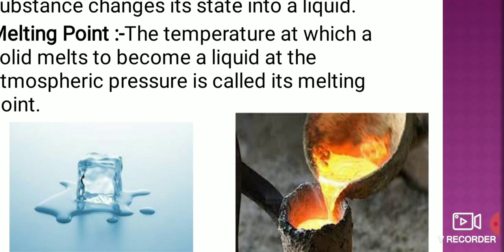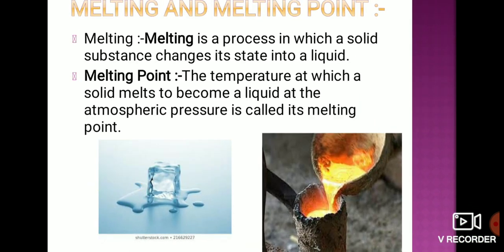The melting point of iron is very high, that is 1536 degrees Celsius. When you provide that much heat to the iron, approximately 1536 degrees Celsius, the iron will start melting, changing from the solid state to a liquid state. So there are different melting points for different substances. That is why the temperature at which a solid melts to become a liquid at atmospheric pressure is called its melting point. There is a difference between the process of melting and melting point.